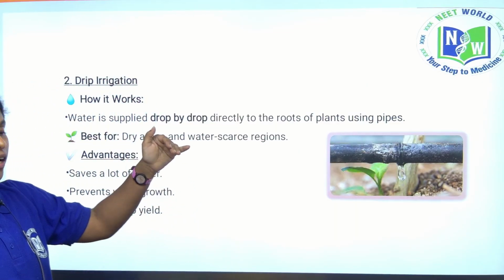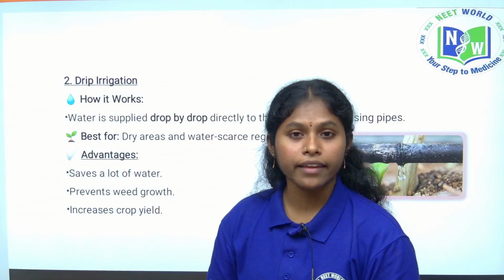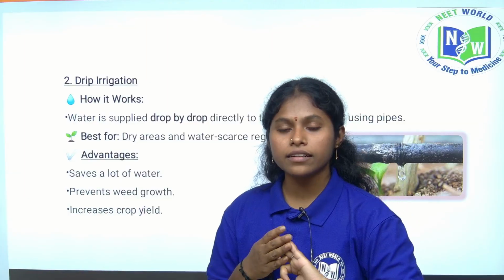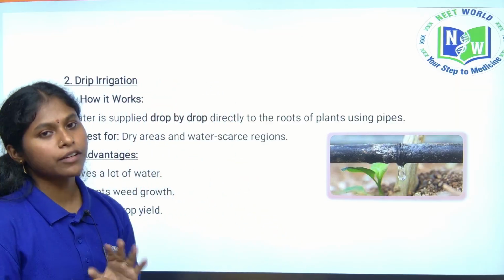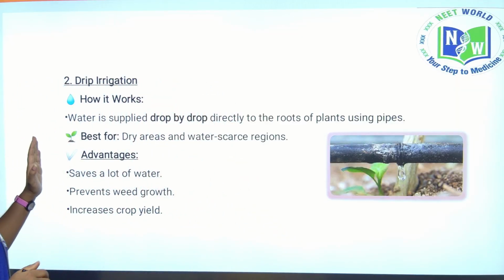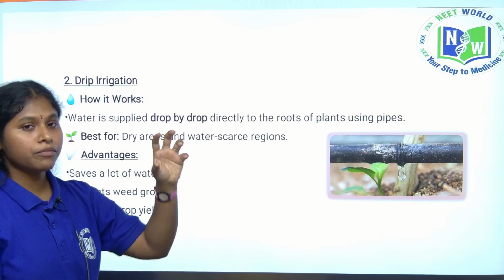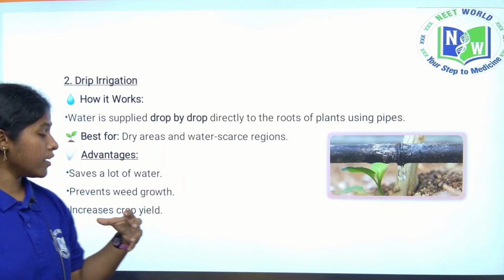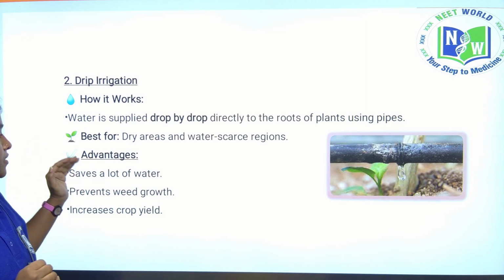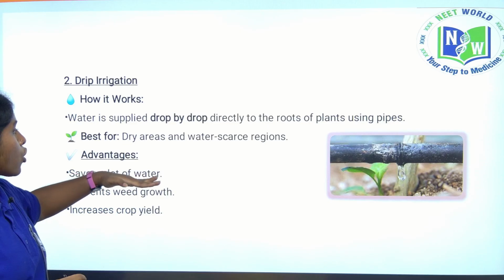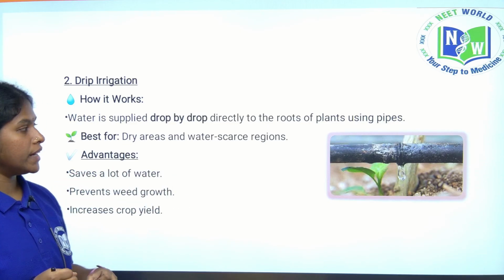Weeds can grow with sunlight, air and water. If these three requirements are there, weed plants can grow anywhere. Here, by supplying water drop by drop to each plant, we can prevent weed growth. The advantages are that it saves a lot of water, prevents weed growth and increases the crop yield.